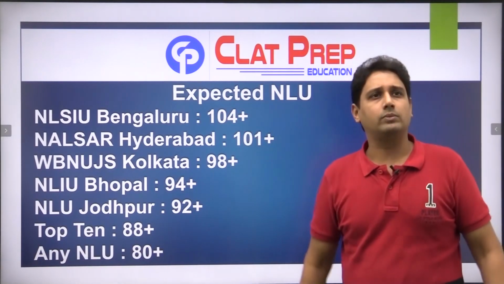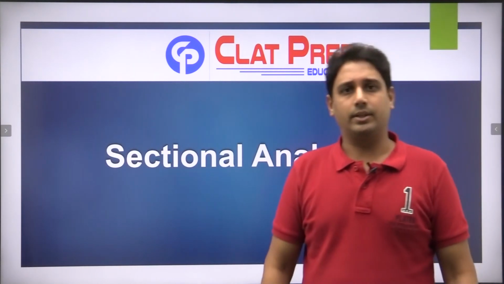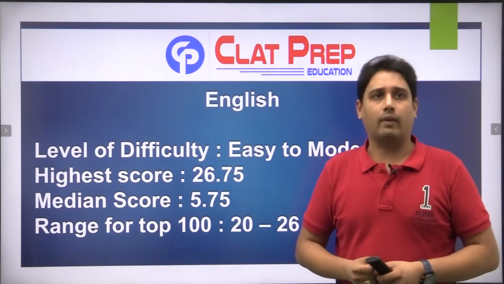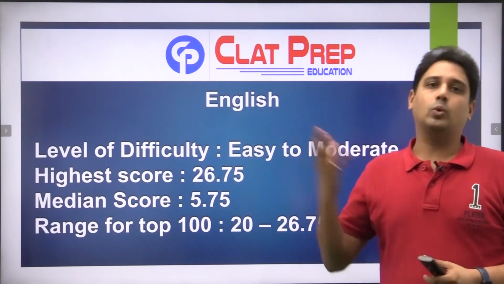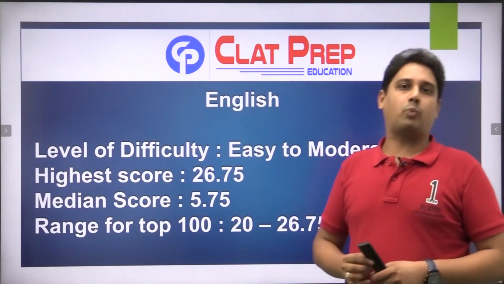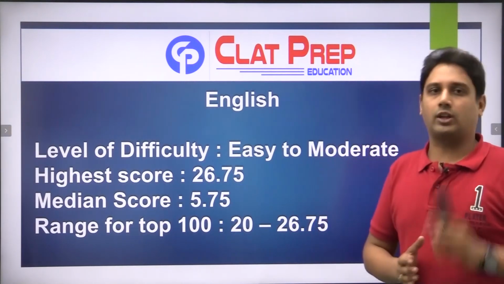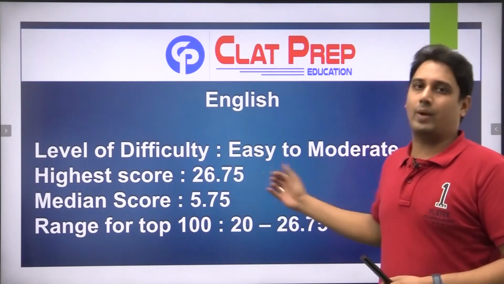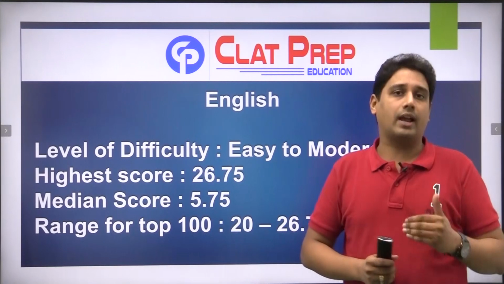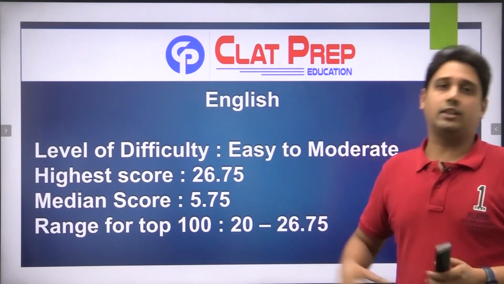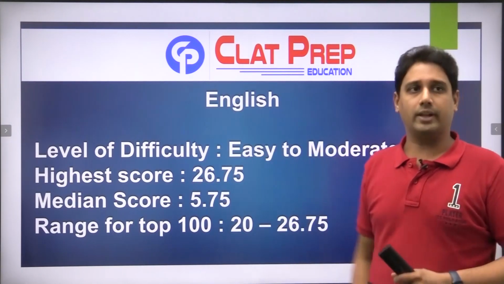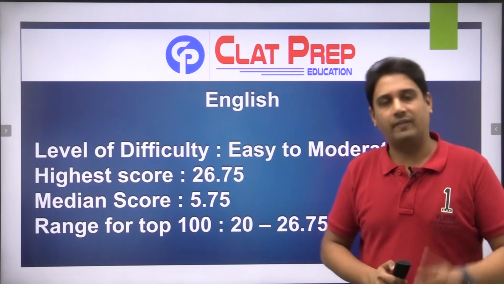Now coming to the sectional analysis here, the first section was English. The level of difficulty of this section I would rate it as easy to moderate, wherein the highest scorer was 26.75 and the range of the scores for the top 100 scorers were 20 to 26.75. So इस बार अच्छा स्कोर है. 20 अगर लोअर साइड पर है for the top 100 scorers, so obviously this section was deemed to be leveled at easy difficulty level. ठीक है, easy to moderate हो गई. Then median score इस बार 5.75 था इंग्लिश में.